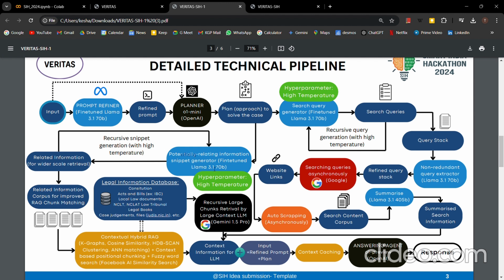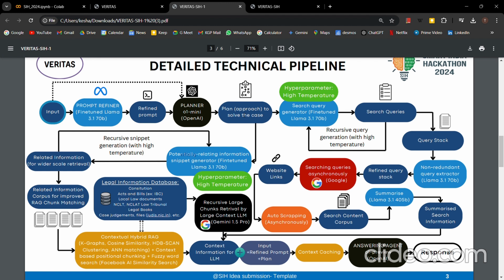But what happens in RAG is that the input user prompt or the input plan may not match with the data. Basically we are doing data matching over here, which matches with the data, or with the sentiment of the data, or with the idea of the data. But the given plan may not match with the existing data. So given a particular plan, we try to generate lots and lots of snippets of what type of data we may have in the legal information database relating to that plan.